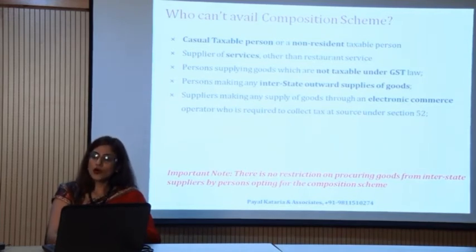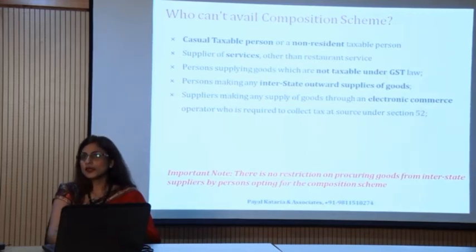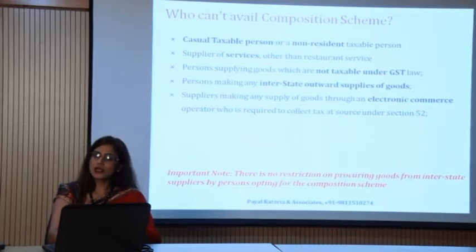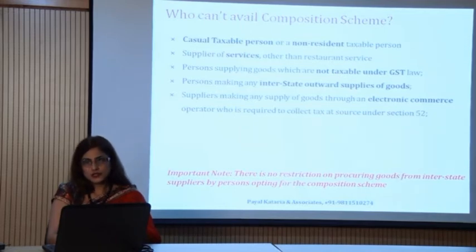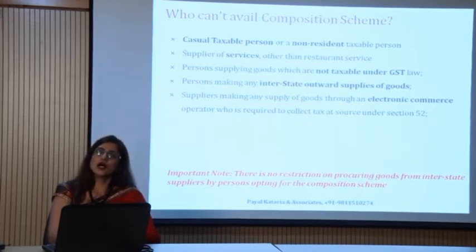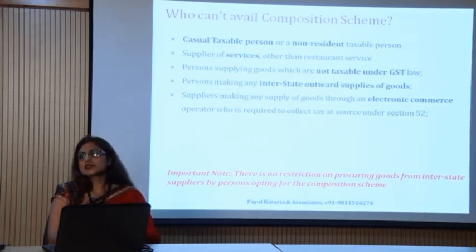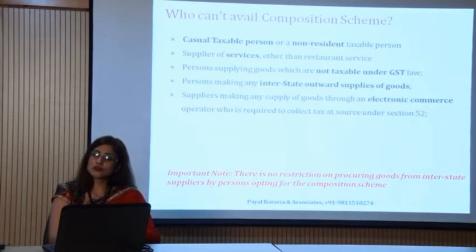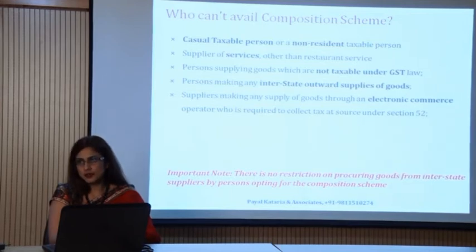For example, now I want to sell my goods from Delhi to UP. Under this circumstance, there is an interstate outward supply. So, under this condition, I cannot avail the composition scheme, right. Another point which will not allow me to opt for this composition scheme is if I am supplying some goods or services or both through an electronic commerce operator. Even then, a taxpayer, or the eligible person, cannot avail the benefit of this composition scheme.